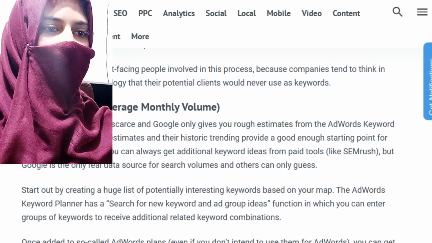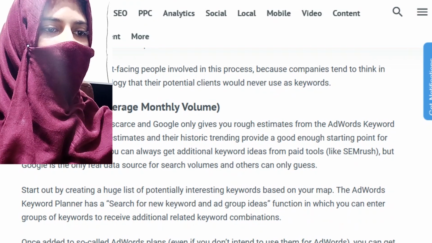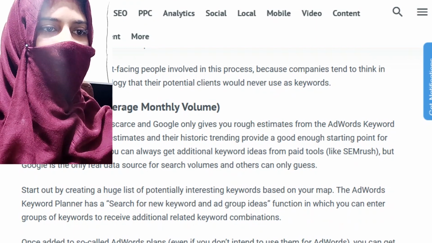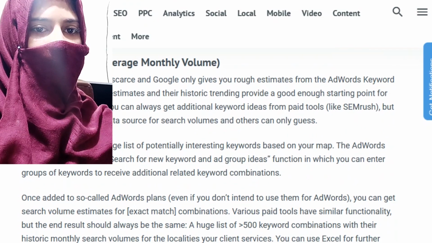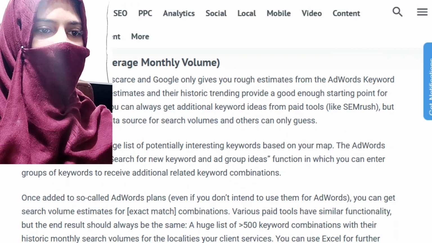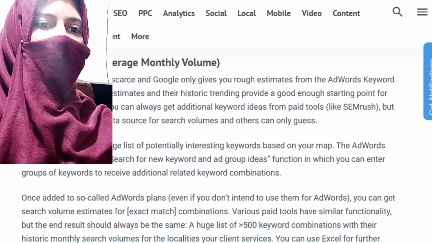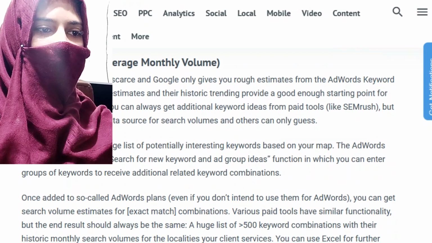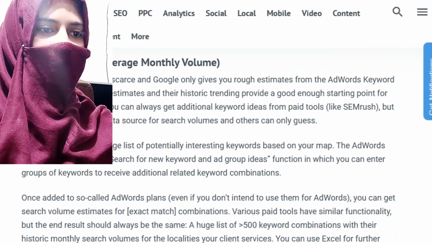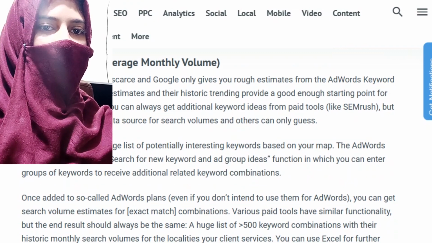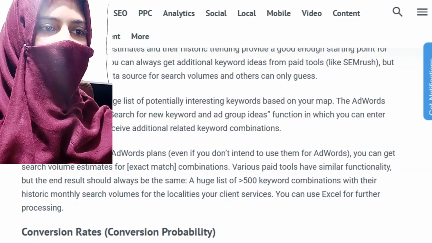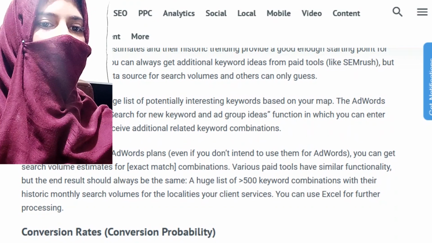Search volumes. Average monthly volume. Reliable keyword data is scarce, and Google only gives you rough estimates from the AdWords Keyword Planner. Search volume estimates and their historic trending provide a good enough starting point for strategic SEO choices. You can always get additional keyword ideas from paid tools like SEMrush, but Google is the only real data source for search volumes, and others can only guess.